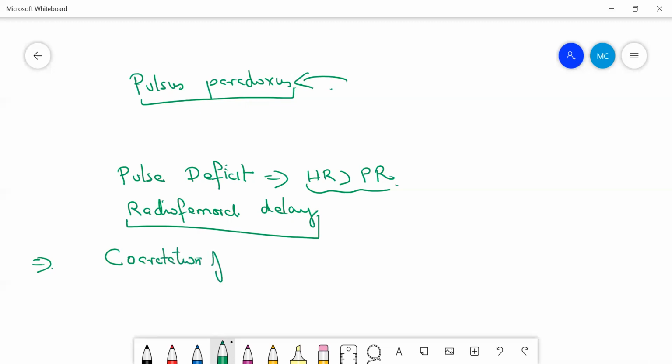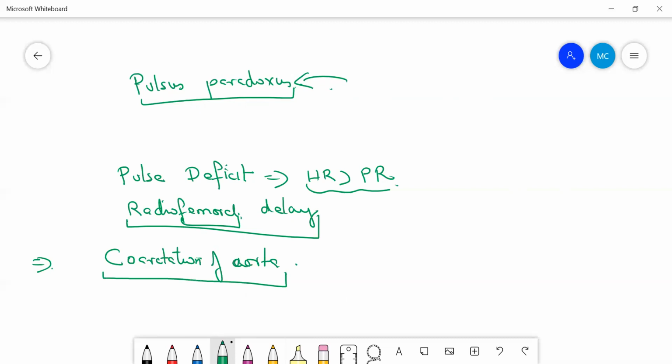It often occurs in coarctation of the aorta. The femoral pulse becomes of small volume, and the lower limb pressures are less than the upper limb pressures. Okay, there is hypertension in the upper limb and hypotension in the lower limbs, right? Radiofemoral delay, the significance is in coarctation of aorta.